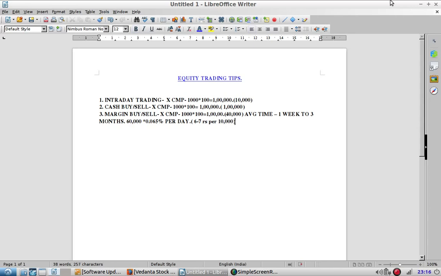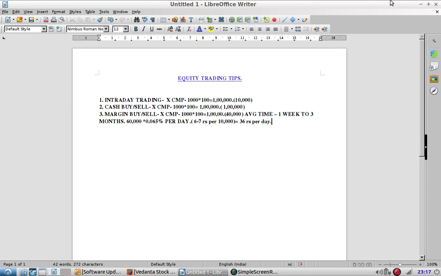So upon 60,000, if you take 6 rupees per 10,000, it is 36 rupees per day. You have to pay 36 rupees per day for a share value of 1 lakh rupees. Okay, this is the basic thing.